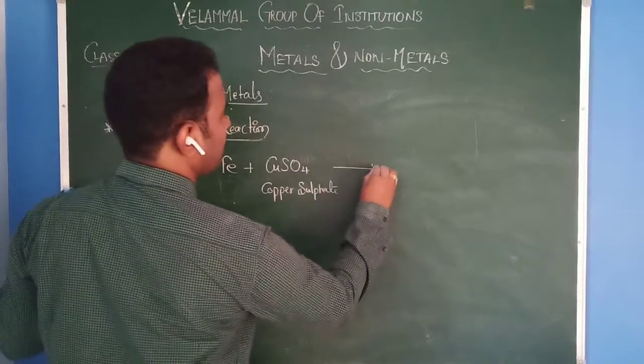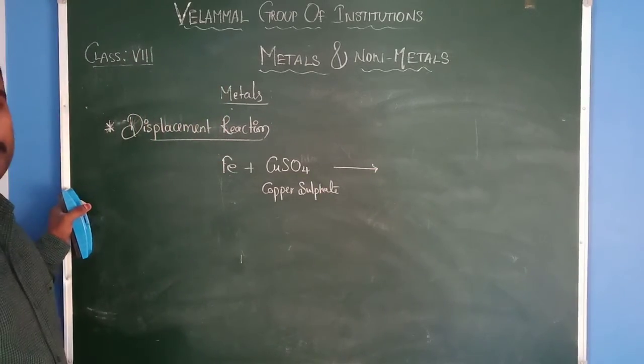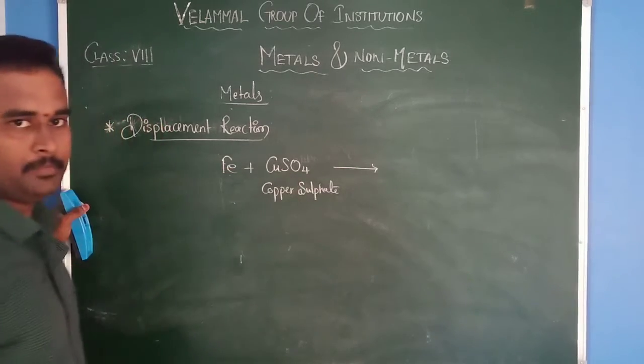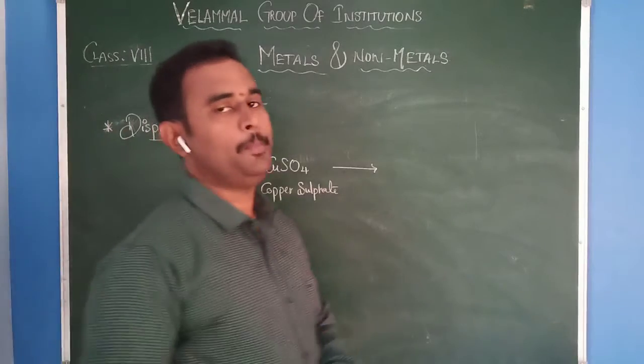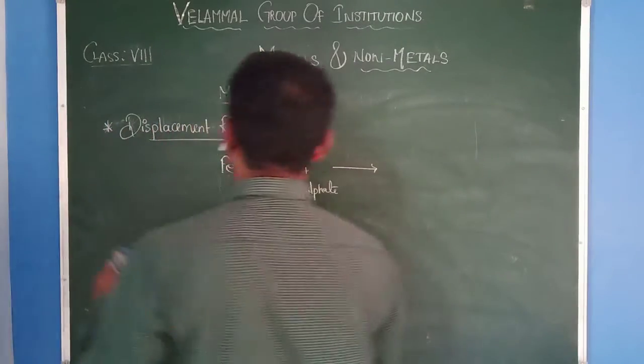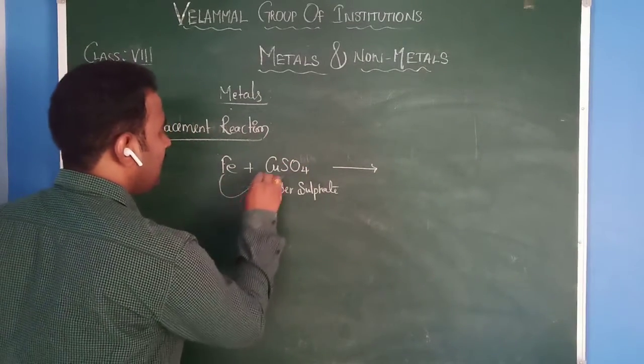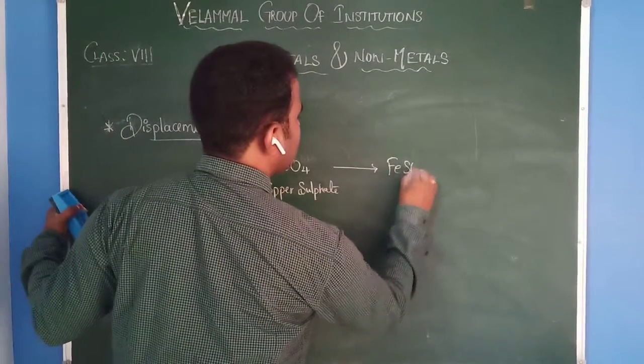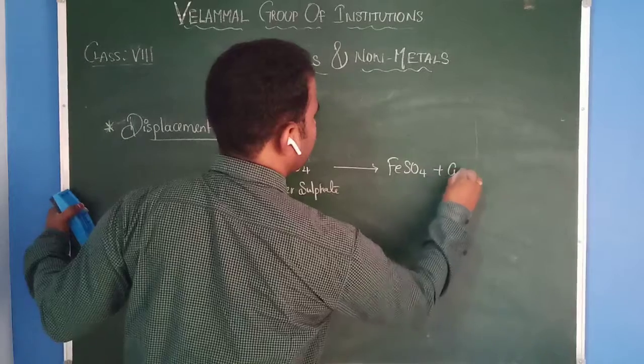Then what will happen? Usually iron is more reactive than copper. Therefore, iron can easily replace the position of the copper and it forms iron sulfate and copper.